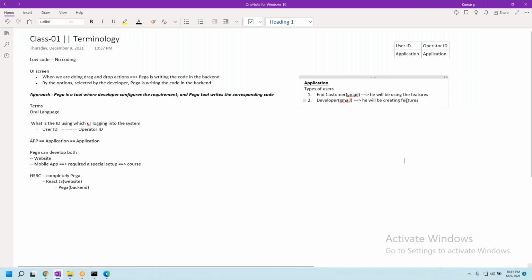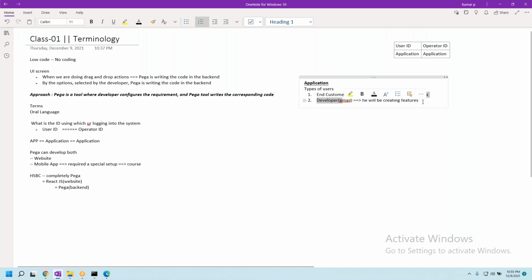But we will never discuss this person. As an end user or end customer, we will never discuss this particular person. Normally, you take anything. It may be a Gmail app, an HDFC app, an HSBC app, IRCTC, APSRTC, or whatever app that you see. Definitely two people will be there. Two different sets of users will be there.